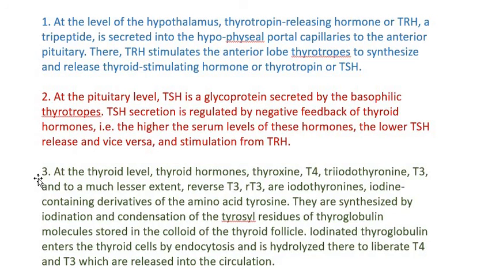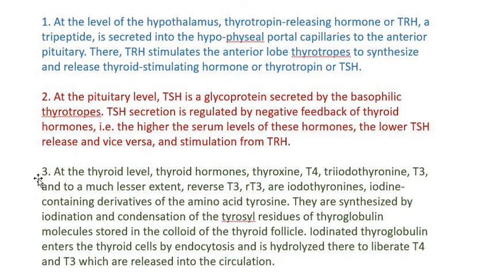Through it, TRH is released into the anterior pituitary. There, TRH stimulates the anterior lobe thyrotropes to synthesize and release another hormone called thyroid stimulating hormone, thyrotropin, or TSH.